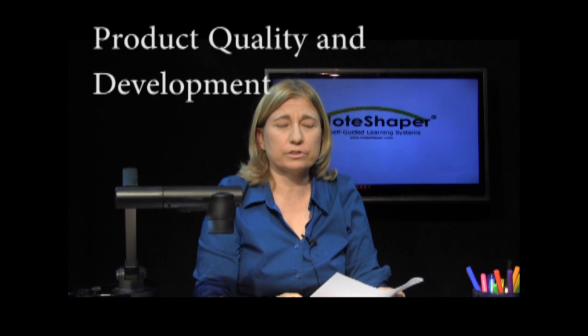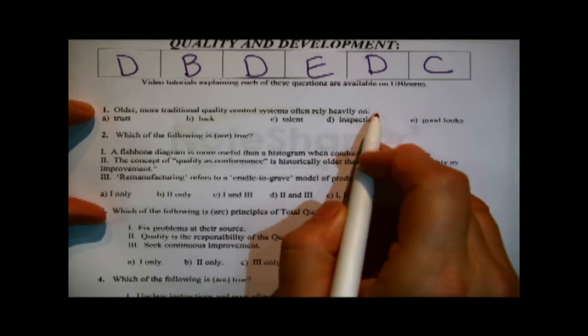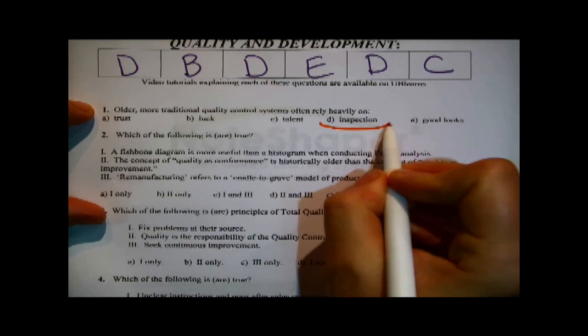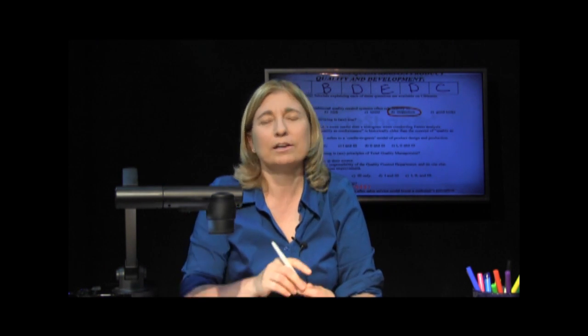These 6 old questions, like the chapter they're drawn from, are almost entirely qualitative. The first one is pretty easy. Let's take a look. Older, more traditional quality control systems often rely heavily on, this is definitional, inspection. Now, even if you didn't remember that the more traditional approach to quality was to simply inspect everything to catch what's wrong, you could probably have eliminated the other distractors just by guessing. Now, less so for the other questions.